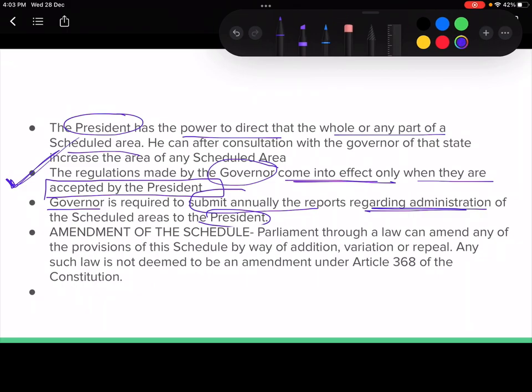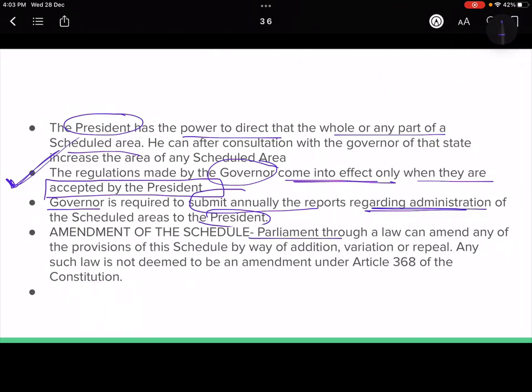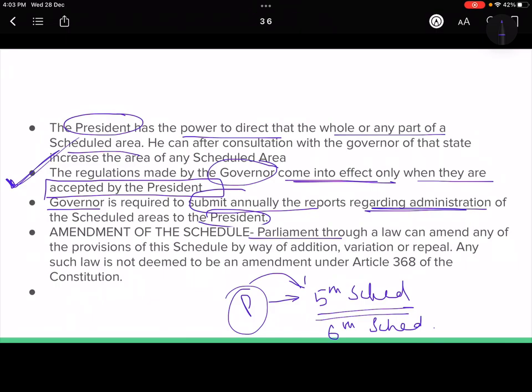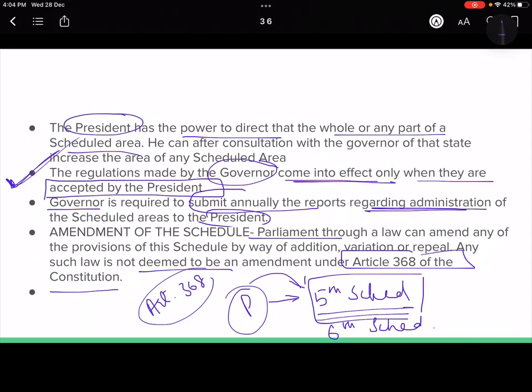And if there is any amendment, that means if parliament changes anything in the 5th schedule and 6th schedule, obviously it can, because parliament can amend the constitution, right. But if it does any changes in the 5th schedule, it is not deemed to be an amendment under article 368. That means it is not amending the constitution, okay. Generally any amendment to the constitution is done under article 368, but any changes in the 5th schedule are not deemed to be an amendment under article 368.